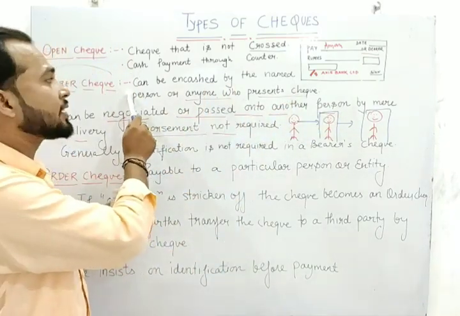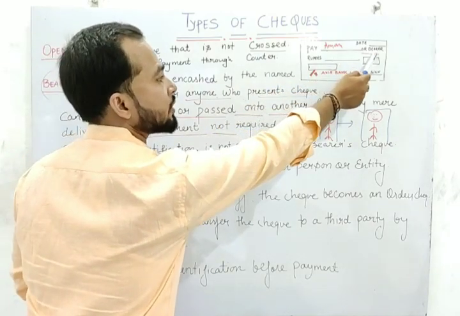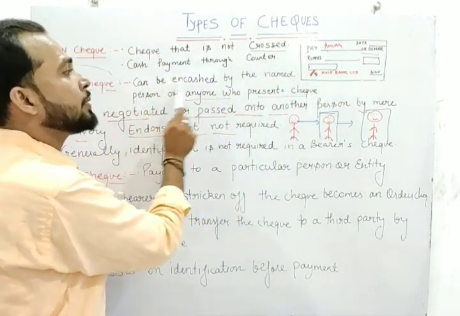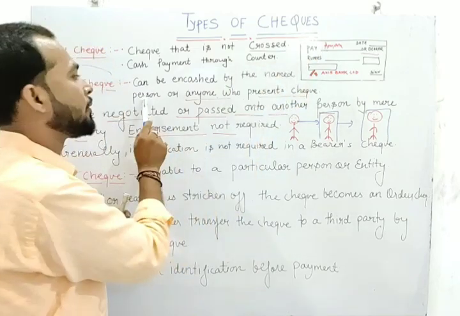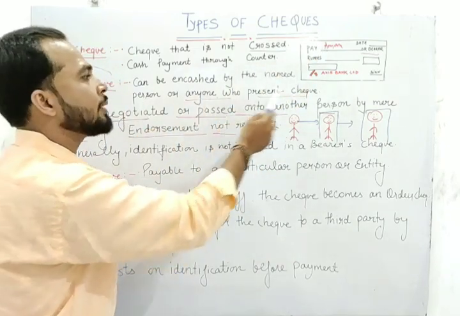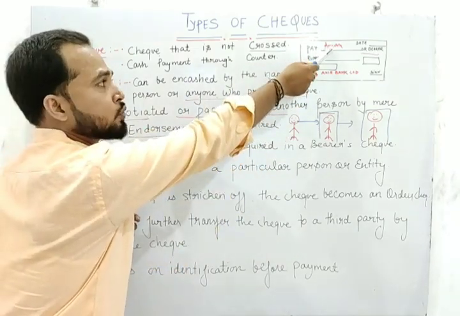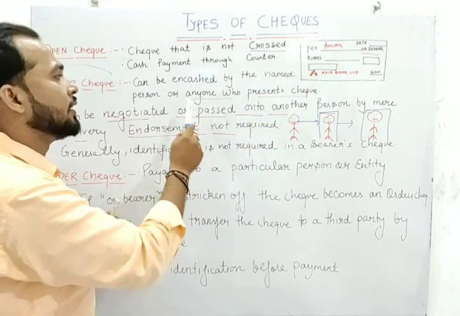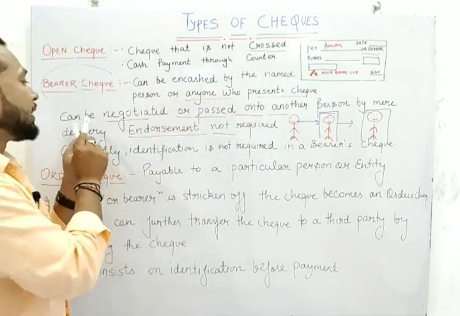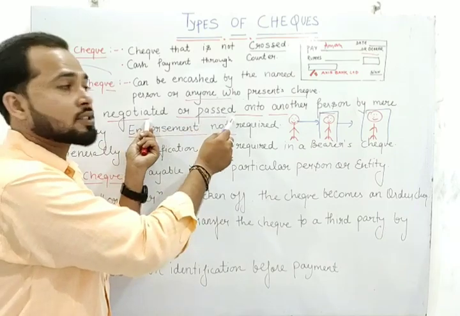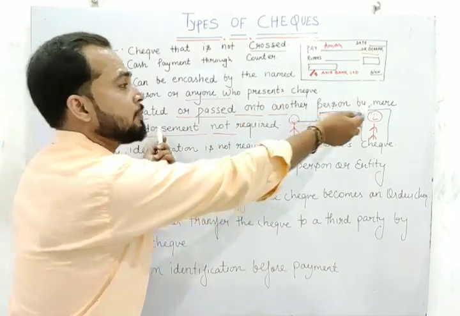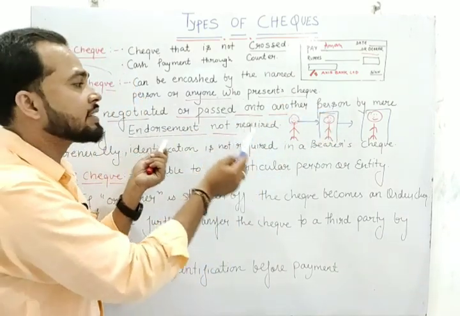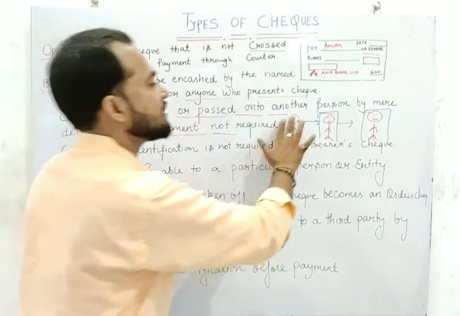So what is the meaning of bearer check? In case of bearer, we have to use the suffix "or bearer". It can be by the name of a person or anyone who can present the check. Either that person can encash it or the next person. Anyone who presents the check can negotiate it or pass it on to another person by mere delivery. Endorsement is not required.